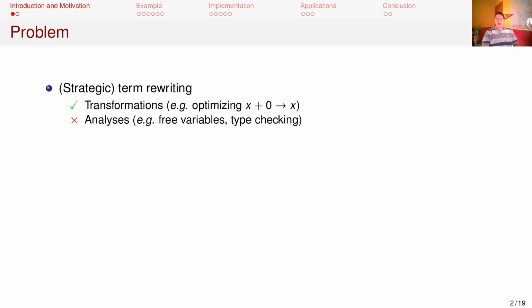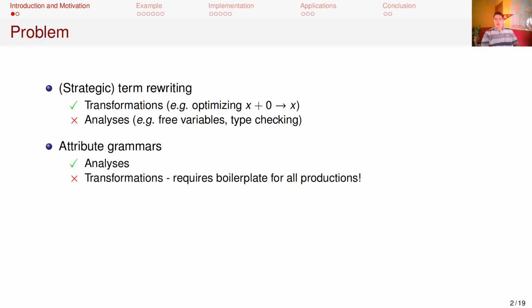Term rewriting is a useful paradigm in language engineering for expressing incremental transformations on terms, for example, performing compile time optimizations to simplify expressions or to perform desugaring. This is done by specifying rewrite rules that match on particular subterms and replace them with new terms. When the order of application of rules makes a difference, this can be controlled by defining strategies in systems such as Stratego. However, term rewriting systems cannot express semantic analyses well, such as computing free variables or performing type checking.